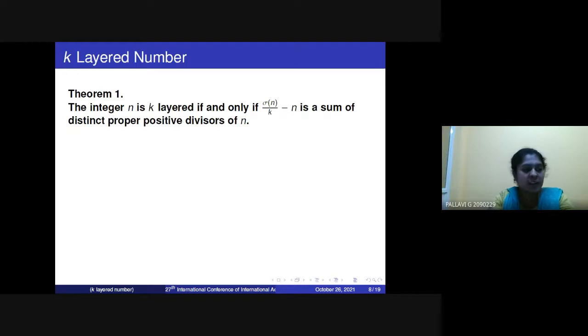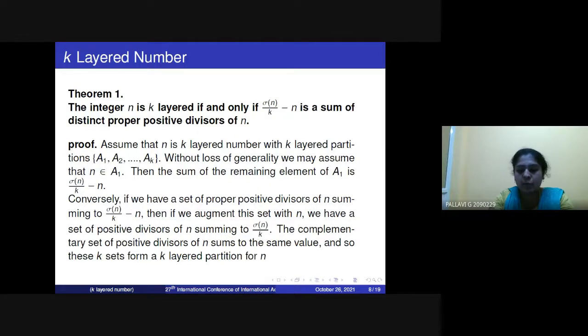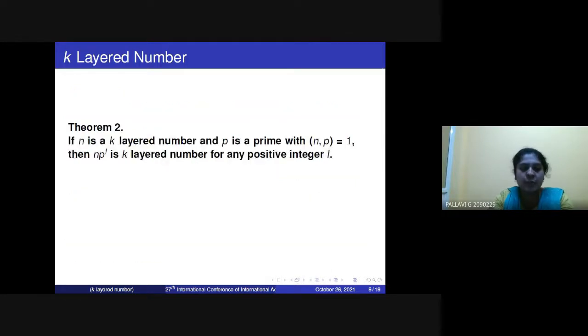So these are my results. I connected result 1 of the zoom Kähler number paper to theorem 1 for K-layered. If n is K-layered, then the sum of the divisors divided by K minus n is a sum of distinct proper positive divisors of n. And this is the proof. If n is K-layered, it can be partitioned into K subsets without loss of generality. So we can show the sum of the divisors divided by K minus n. Conversely, here I proved. And result 2 is the zoom Kähler paper connected to the K-layered paper. This is also my result I got.